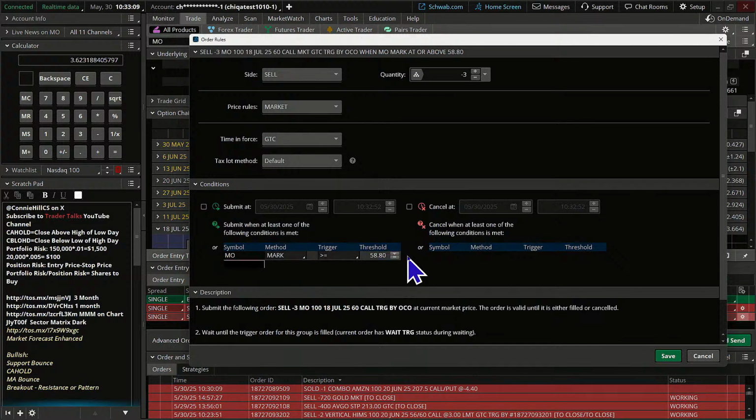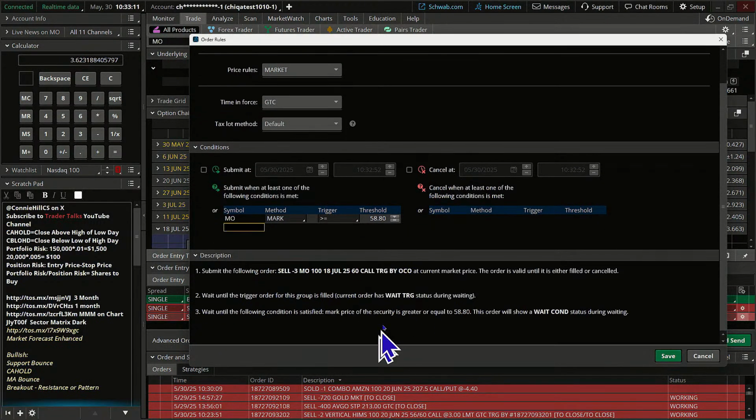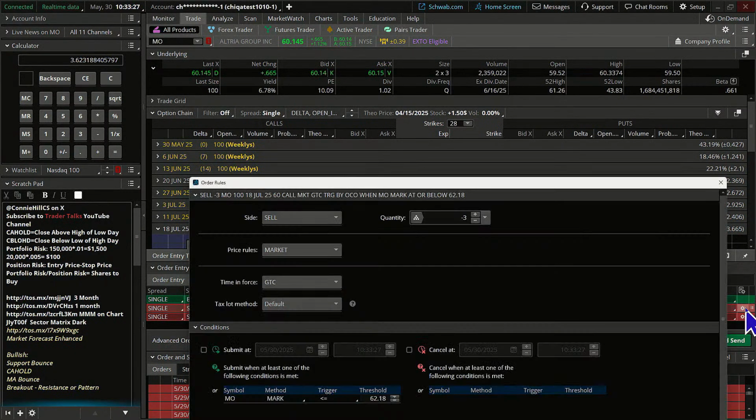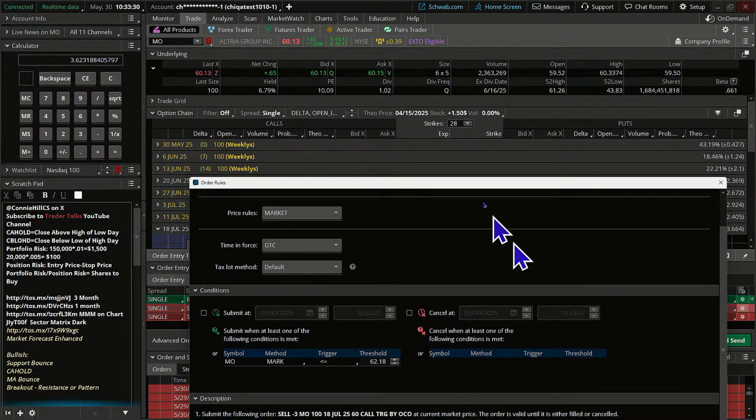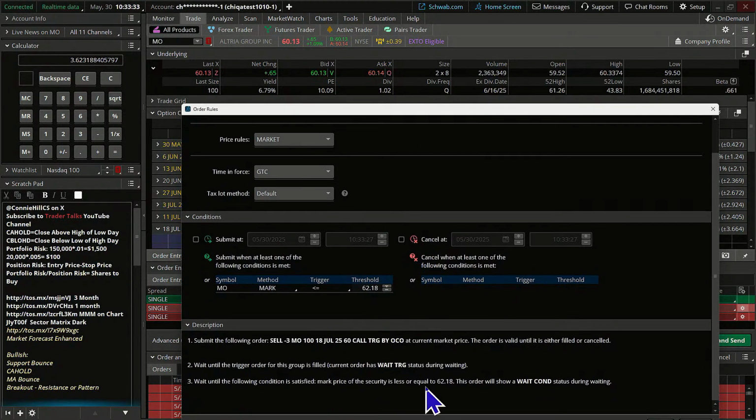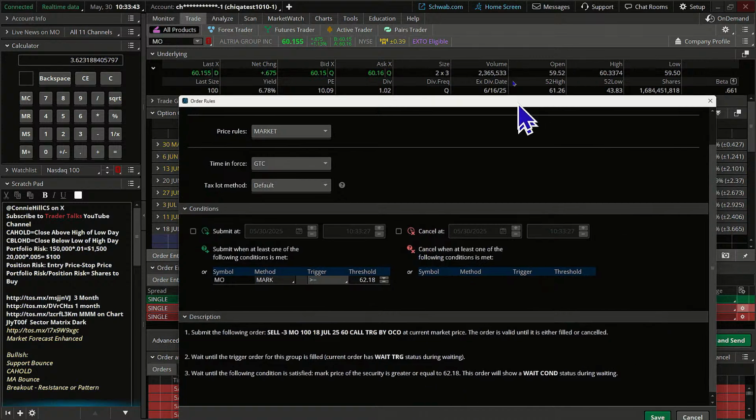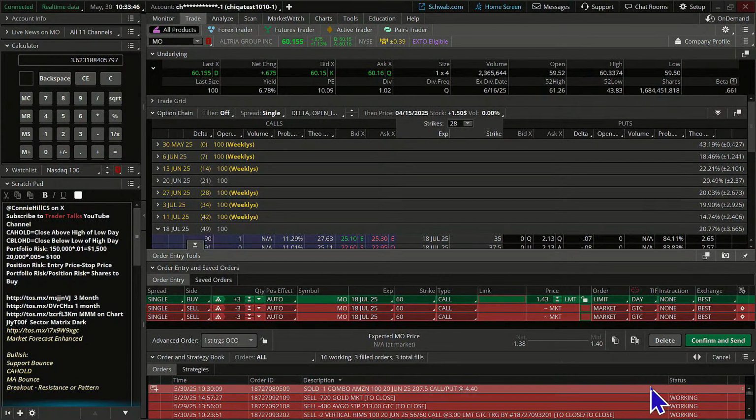58.8. And let's just make sure we've got our arrow going the right way. And we actually don't. I'm going to have to fix the other one. Okay. If the security is greater than or equal to 58.80, we actually want it to be less than or equal to. Okay, so we'll switch that around. We'll go ahead and hit save. And then let's just make sure this one is going the right direction here. Got to move that up. If it goes less than or equal to, actually we want it to be higher than. Okay, so let's switch that. All right, now it's going to be greater than or equal to. That's the way we want our arrows to go. So it's nice to be able to see that.